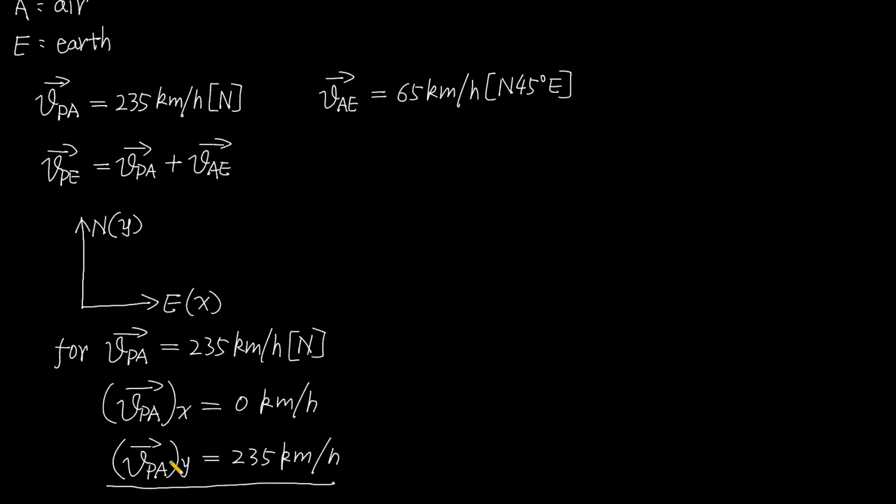Now let's see this equation. The left side, this velocity's y component is also a vector. So the left side is a vector, but the right side is only a magnitude. So in strict terms, this equation is not right. But we know the vector's direction is just positive y direction. So for the sake of convenience, we just use such an expression. And the textbook also uses such an expression, so I use it just for the convenience.